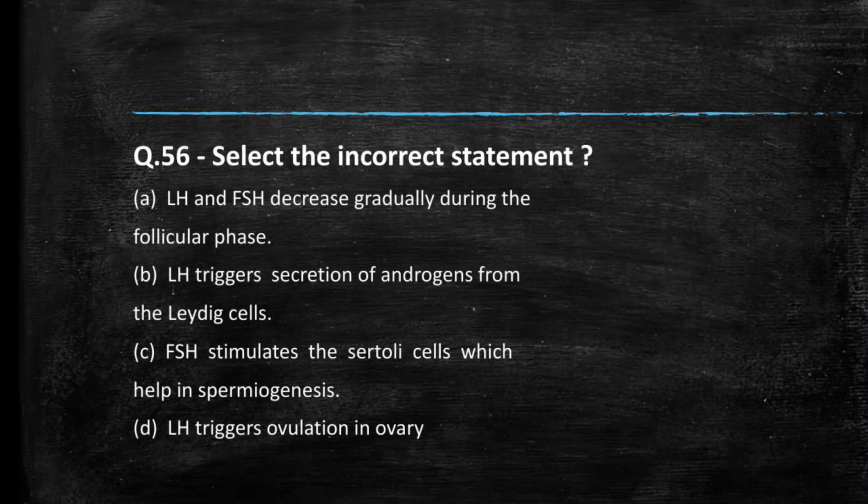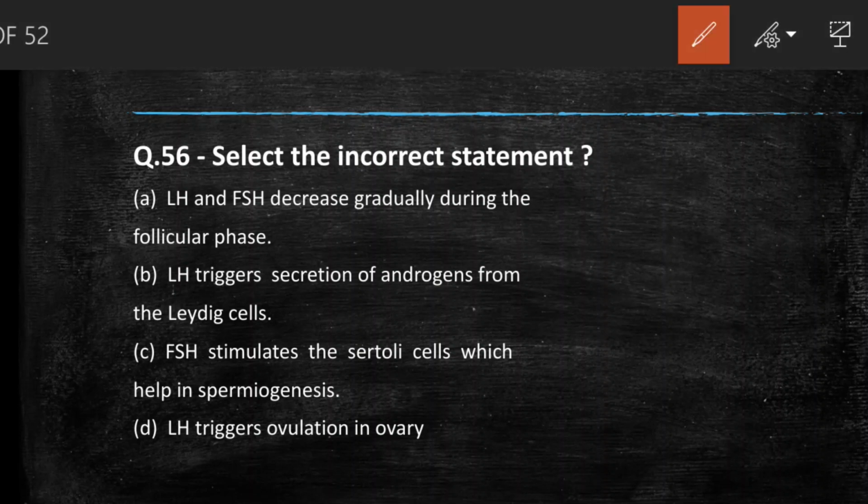Next question we have, select the incorrect statement. 4 statements are there, 3 will be correct, 1 will be wrong. Options are: LH and FSH decrease gradually during follicular phase. LH triggers secretion of androgen from Leydig cells. FSH stimulates the Sertoli cells which help in spermiogenesis.